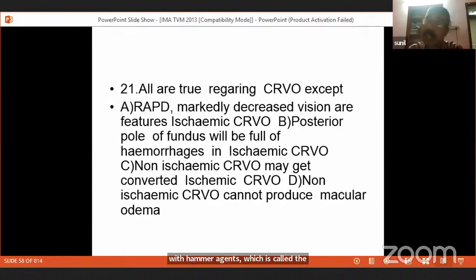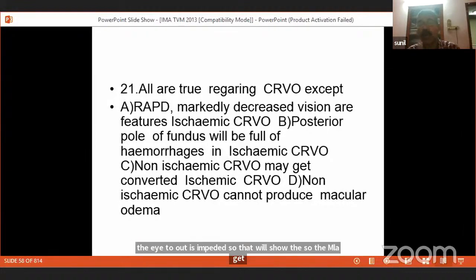So that naturally means in non-ischemic CRVO the vision is good. There is no relative afferent pupillary defect. Fundus is not full of hemorrhages. But both these types of CRVO will reduce vision by producing macular edema, because the drainage of the blood from inside the eye to outside is impeded. So the macula gets edematous. So whether it is non-ischemic CRVO or ischemic CRVO, vision drops by macular edema.